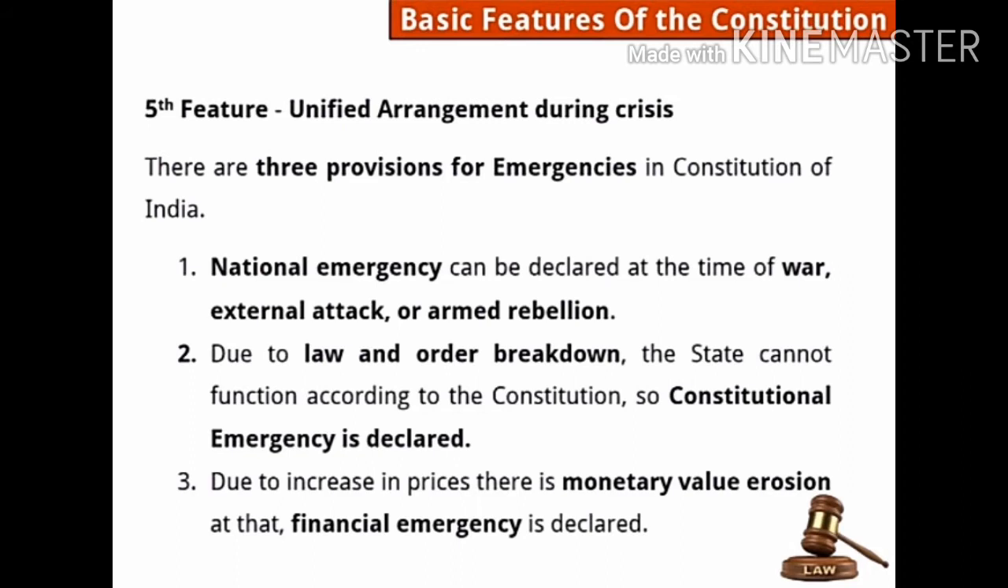So remember, three kinds of emergencies are there. First is national emergency, we just talked about. Second is constitutional emergency, and third one is financial emergency. National emergency is during the time of war, external attack or armed rebellion. Here armed rebellion means when our own army is working against us. The army works according to themselves, they are not listening to the nation. So that time national emergency is declared.